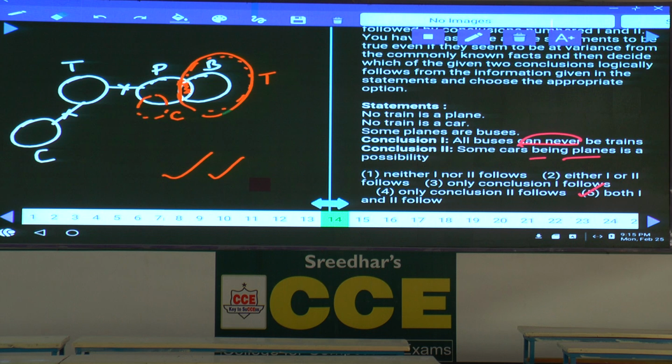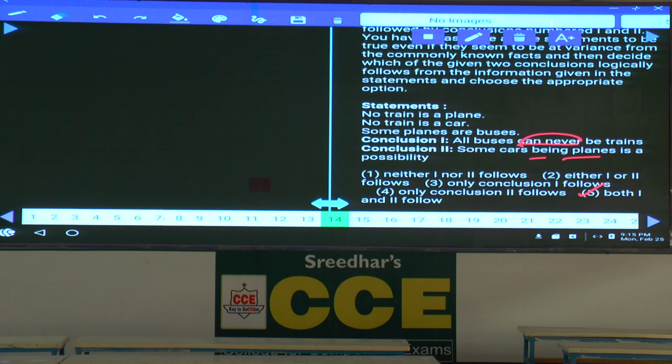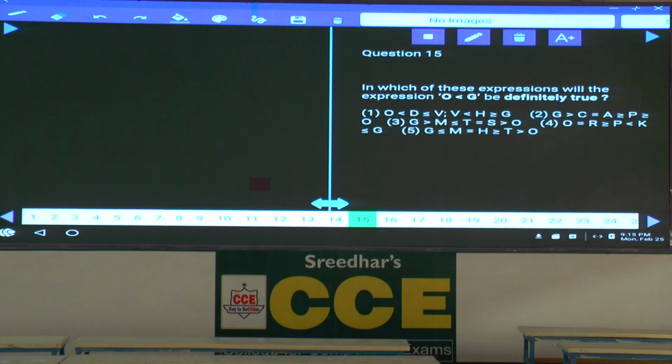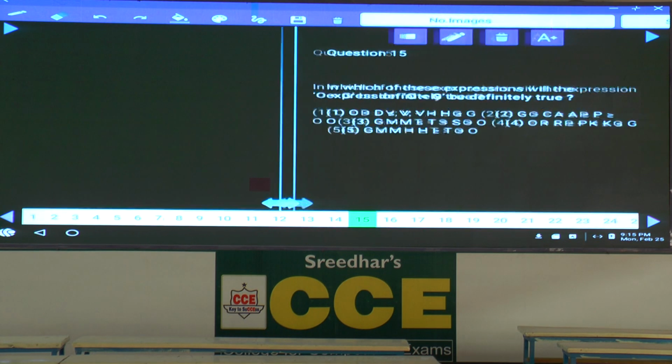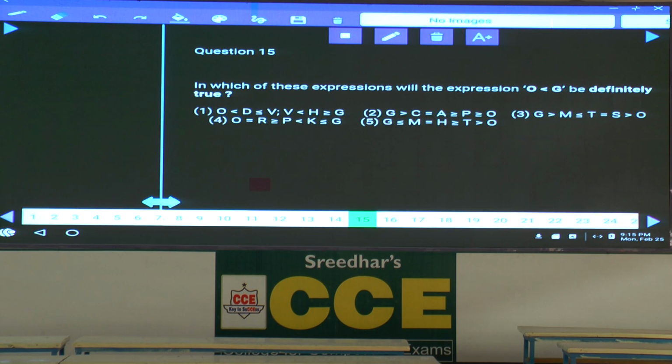Now in these questions we had dealt with the can never be two terms. Please go through this one very, very carefully. Then question number 15. Which of the following expressions, O lesser than G, is definitely true? Now in the first one, O lesser than G means O lesser than V. Between O and G, there is one lesser than, one greater than, two opposite symbols, no relation. Then coming to the second one, between G and O, G greater than O is true. That means O lesser than G is also true. Then what is your answer? Only conclusion 2 follows.